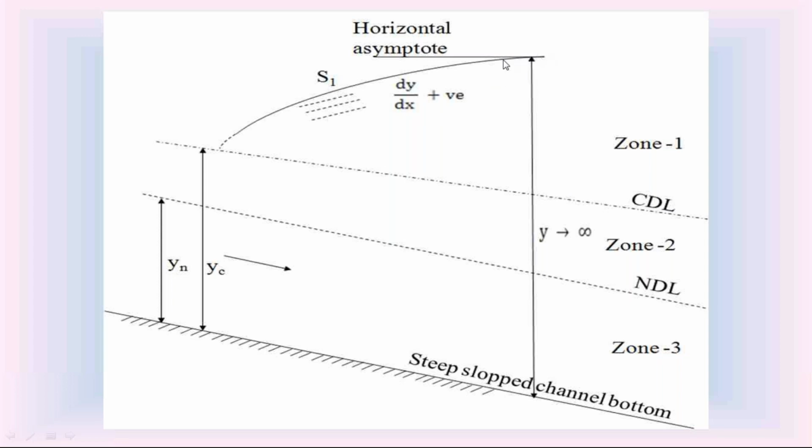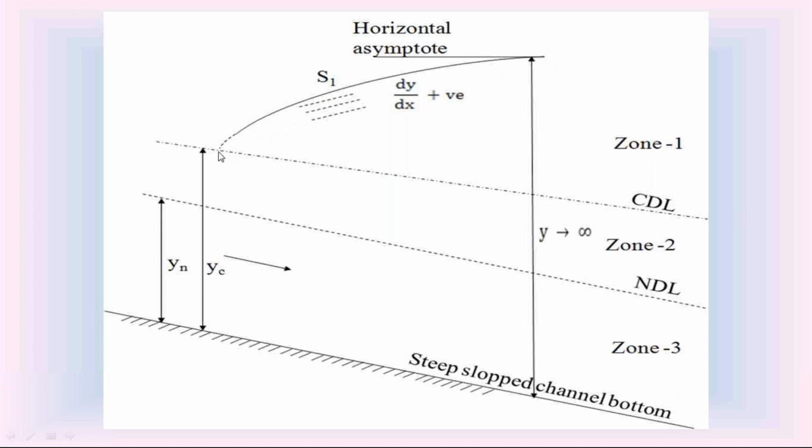That S0 indicates on the downstream side at large depths, this S1 water surface profile is almost asymptotic to horizontal. That is the condition of dy by dx tends to S0. So coming to the characteristics of S1 water surface profile, the S1 water surface profile is in the steep slope channel. It is in zone 1. For this S1 water surface profile, the slope dy by dx is positive. So this S1 is a rising water surface profile.